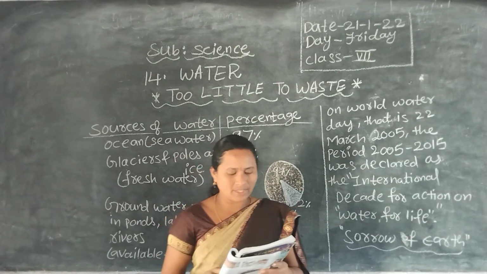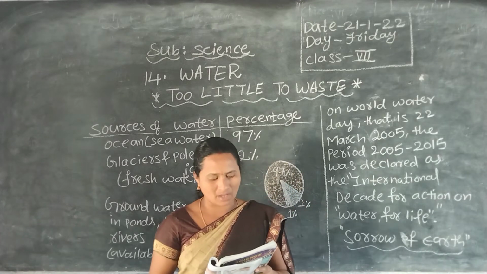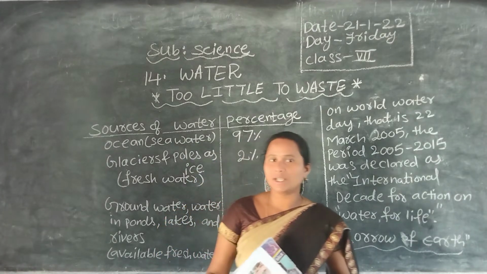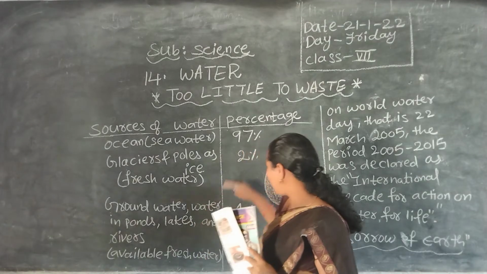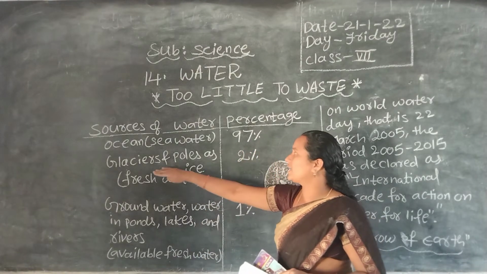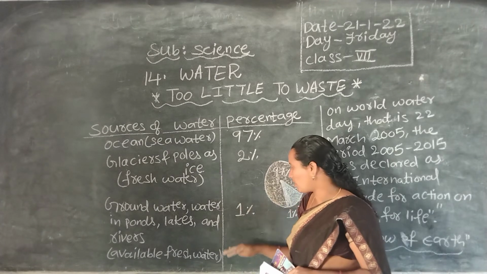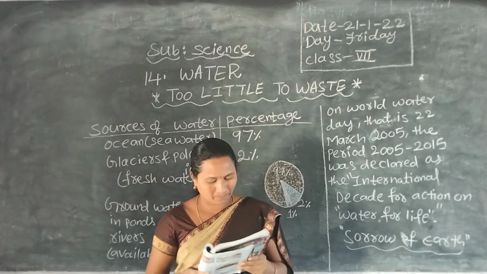Only 3% is available as fresh water, of which 2 by 3 is locked up in ice and snow. So we are getting only 3% of fresh water. In that again, 2% is locked in glaciers and polar ice. Means now we are getting only 1% of water availability.